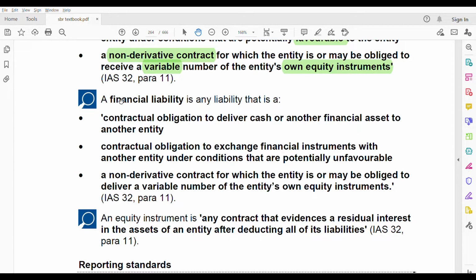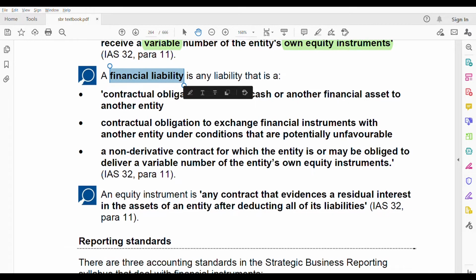Now let us go to the financial liability. What is liability? There are only three examples given to liability. Now the word changed to contractual obligation. So in financial liability, what you have to remember is contractual obligation. If it is financial asset, it is contractual right. If it is financial liability, it is contractual obligation to deliver cash or another financial asset to another entity, same cash or financial asset only, but here you are delivering, you are not receiving.